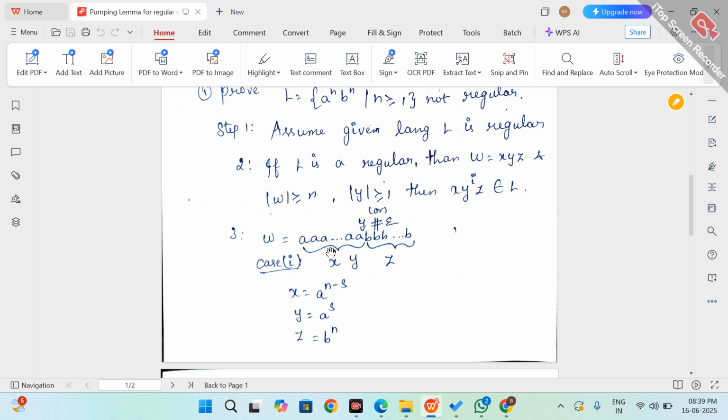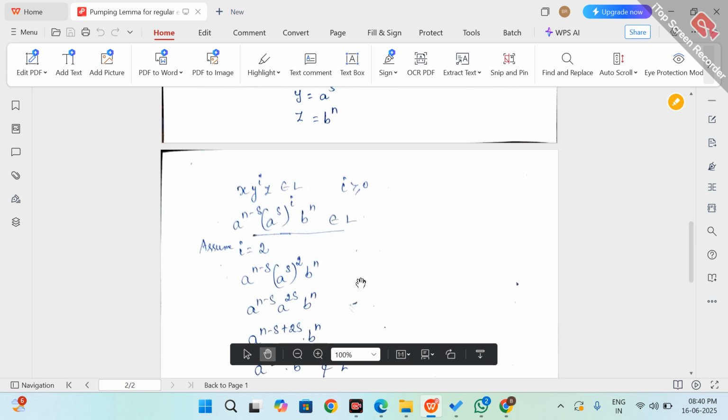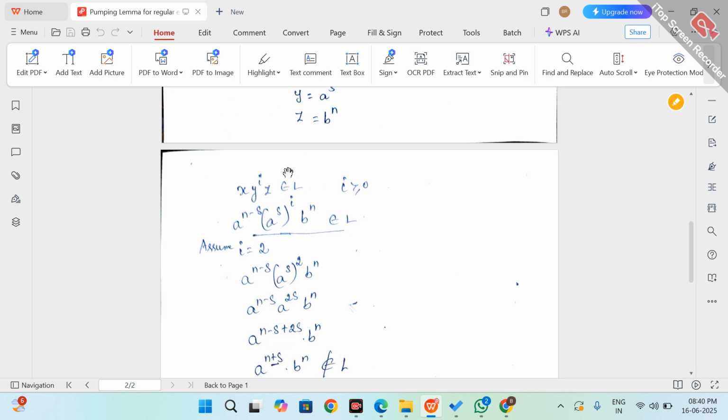So we can split the a's like this: x equals a to the power n minus s, y equals a to the power s, and z equals b to the power n. The total b is considered as b to the power n here. So we know that x y to the power i z belongs to L, for i greater than or equal to 0.